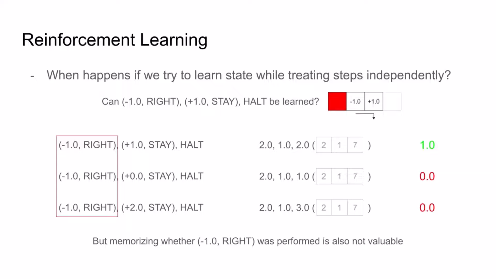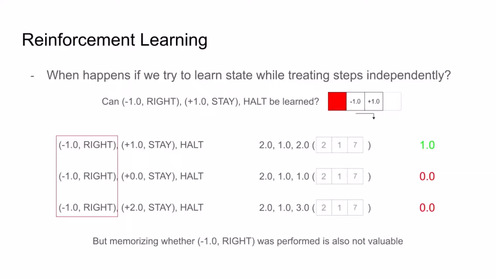But let's now look at the first step. The problem here is that, in general, -1 right is also a bad action, and there's also little value in memorizing whether we performed it. Even though -1 right can succeed if +1 stay is the follow-up, for most other follow-ups, it cannot ever succeed.